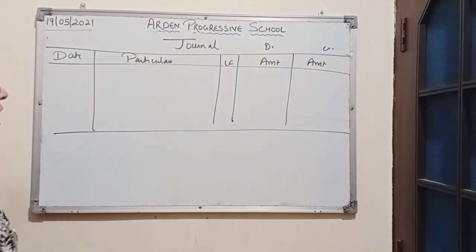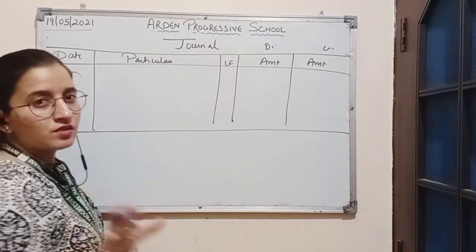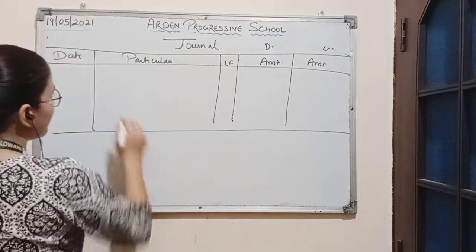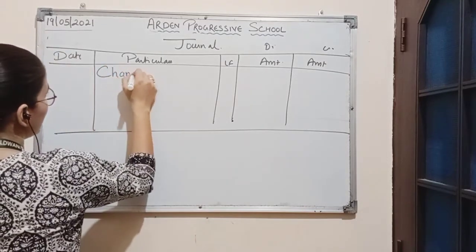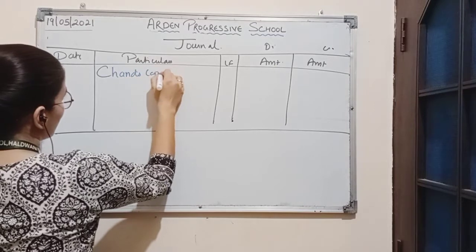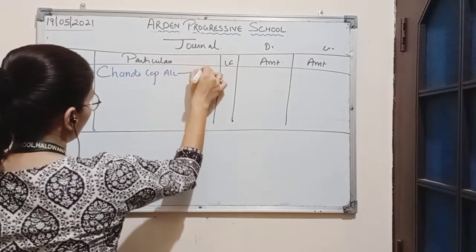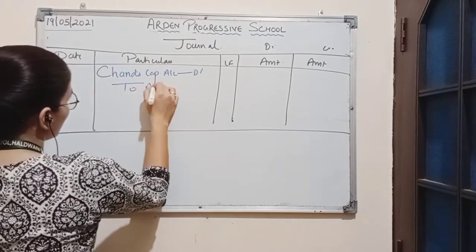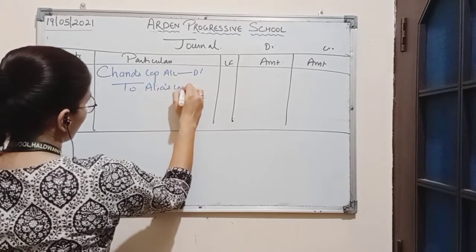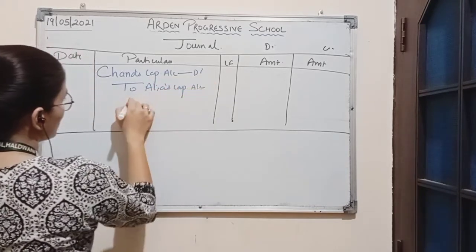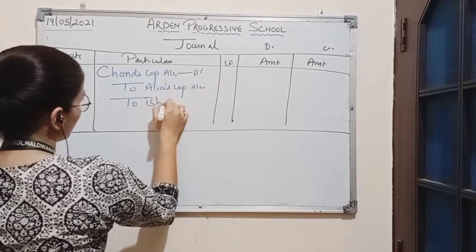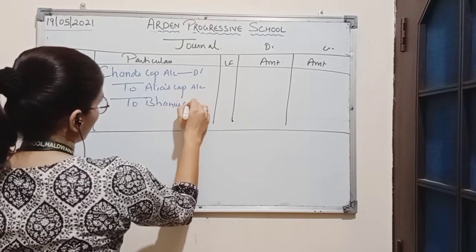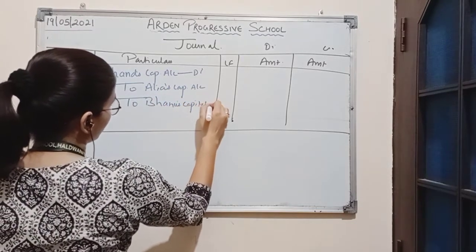Now here, as we know, Chand's account was debited, so we will write here Chand's capital account debit to Alia's capital account to Bhanu's capital account.